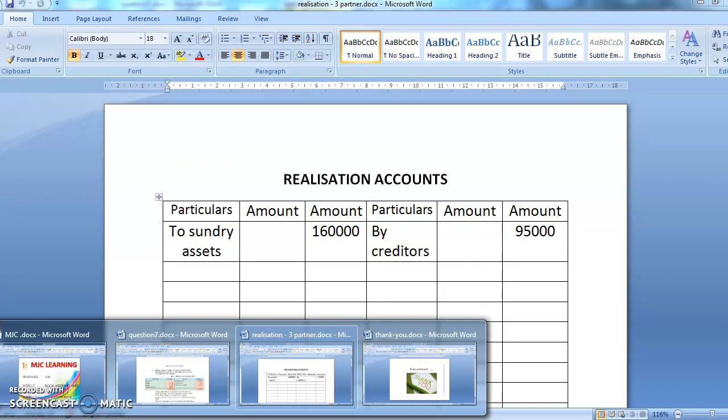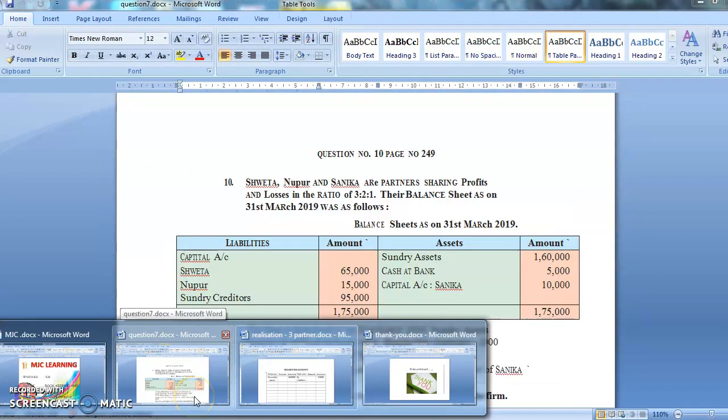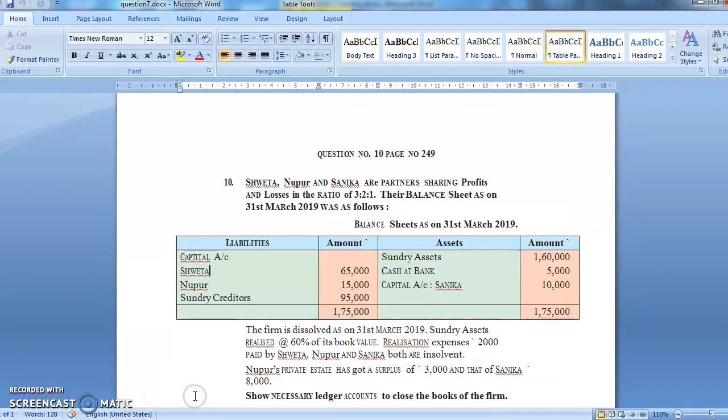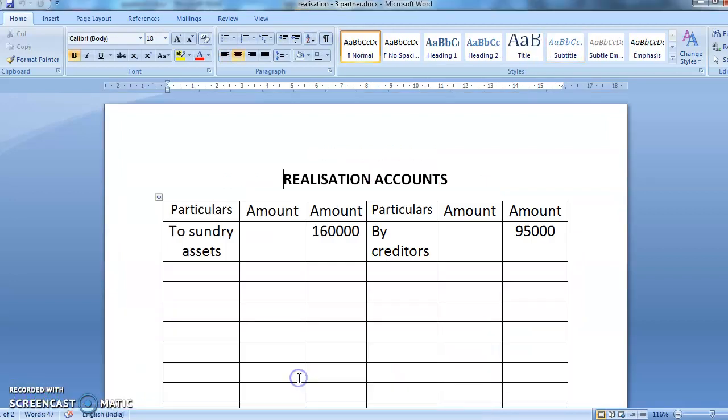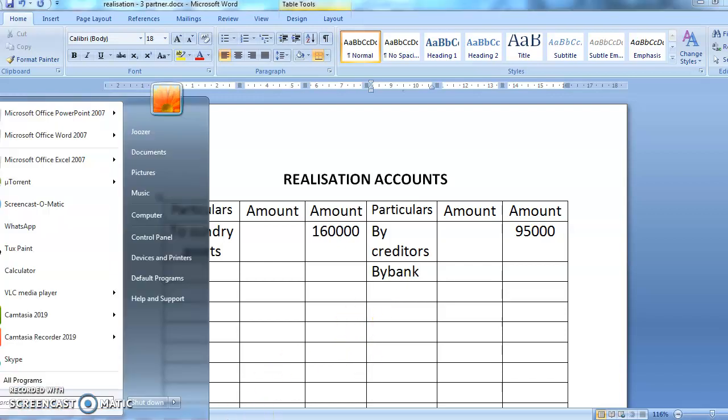Now let's come to the adjustments. The first adjustment is saying that the firm is dissolved on 31st March and the assets realized 60% of the book value. Now see, the asset is realizing 60% of the book value. So what is the entry when the money comes in? Bank account debit to realization account. So I'll write here by bank account. Okay, by bank account. How much is it realizing? 60% of the book value.